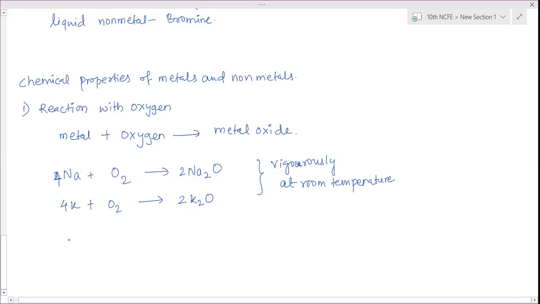Calcium also, but not vigorously. Calcium reacts with oxygen slowly, not very vigorously, and forms calcium oxide.